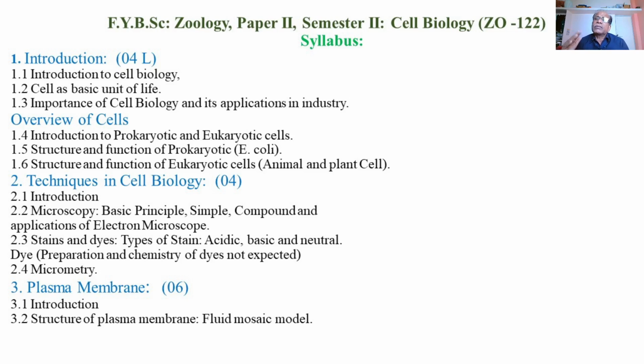Acidic stains usually give color to the cytoplasm or the cytoplasmic contents. Basic stains usually give color to the chromatin material or nuclear material, the chromosome or the nucleus itself. Then neutral dyes have affinity with materials having acidic as well as basic properties of pH, to which the neutral dye also gives a particular color.